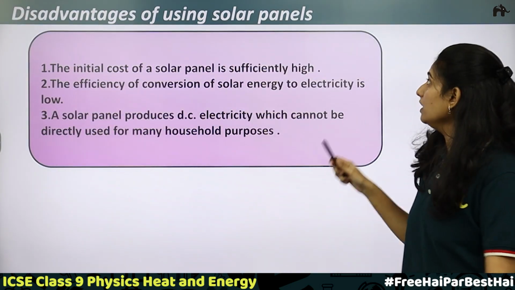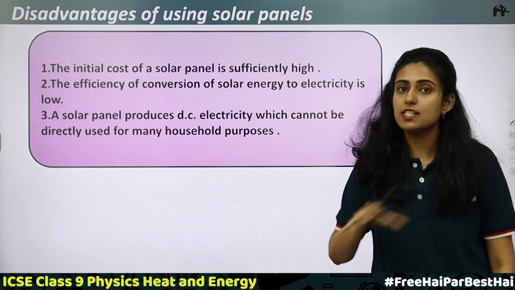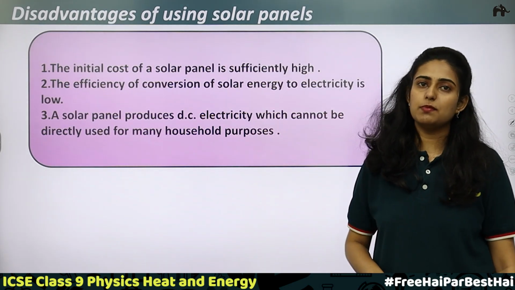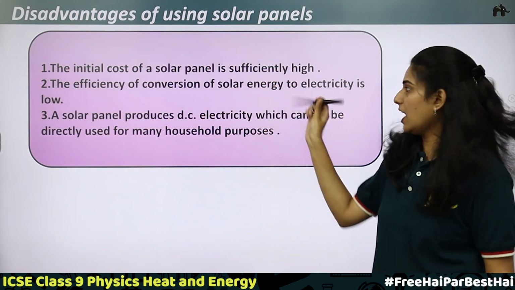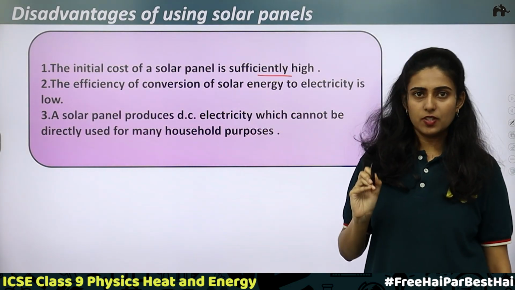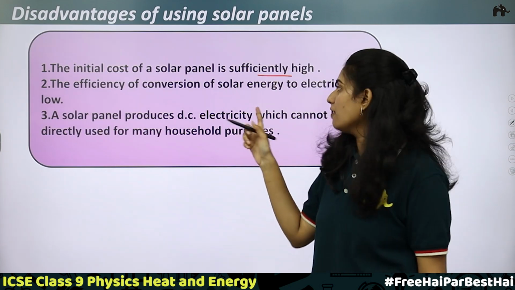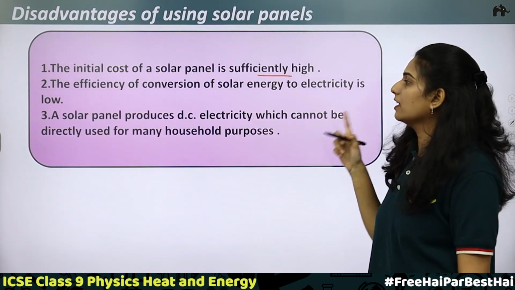Now what are the disadvantages of using solar panels? We have discussed solar panels. The initial setup cost is very high. So the first point, the initial cost of a solar panel is sufficiently high. This is a disadvantage. Second, the efficiency of conversion of solar energy to electrical energy is low.